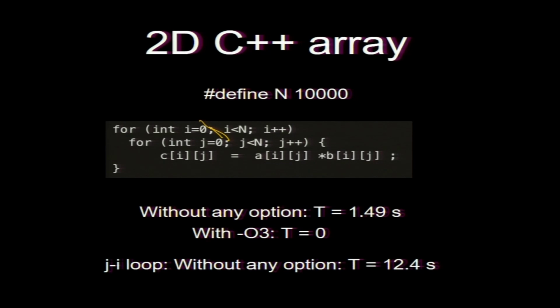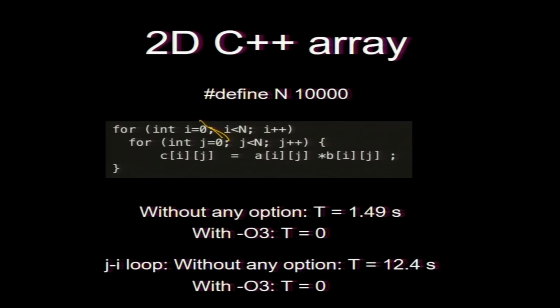Now, with the ji loop it is 12.4. I will give you the code and you can check yourself; your numbers may be maybe 11 or 13, but it will be around that number. So, how many times slower? Around 10 times slower with the ji loop, or 8 times slower. O3 is 0. O3 was clever and it said that, well, it should be ij, not ji. So the ji loop was flipped to ij and it got 0.